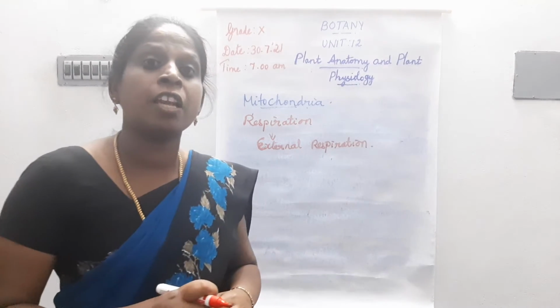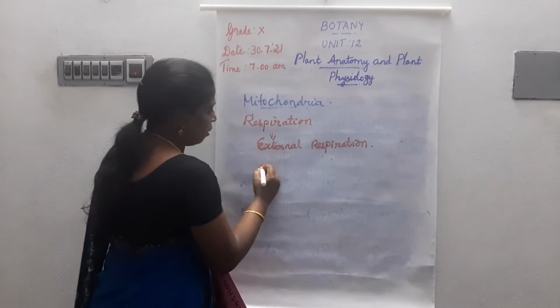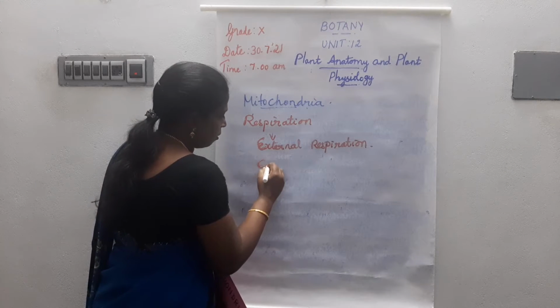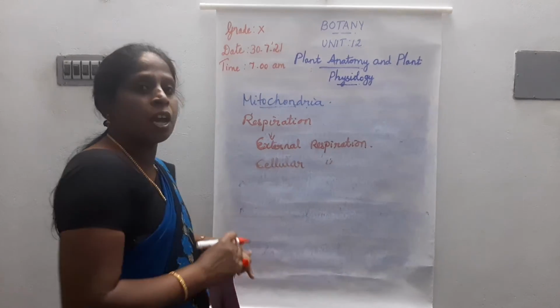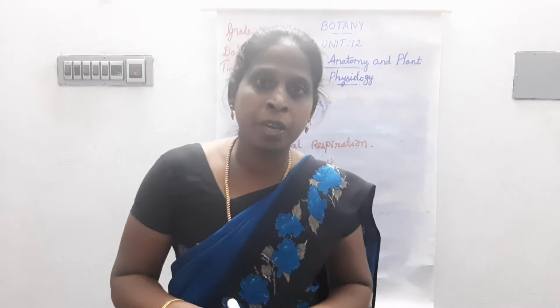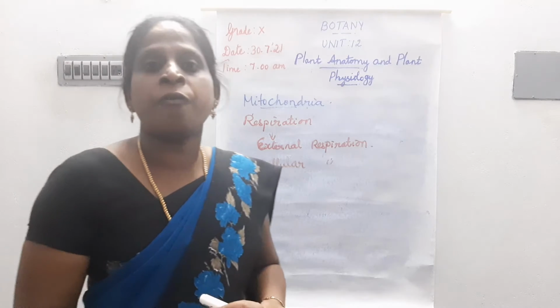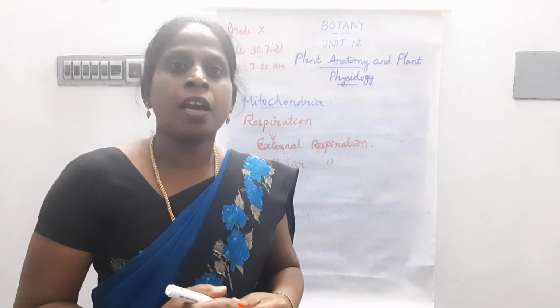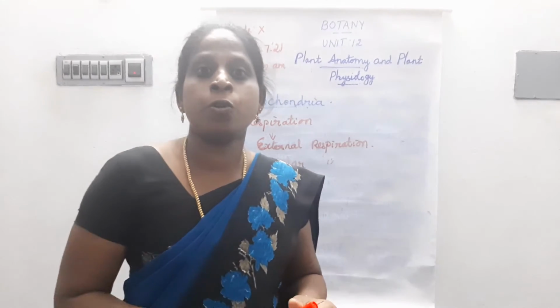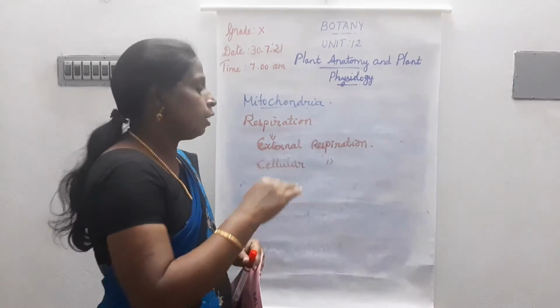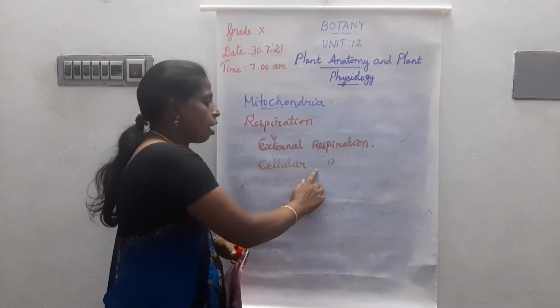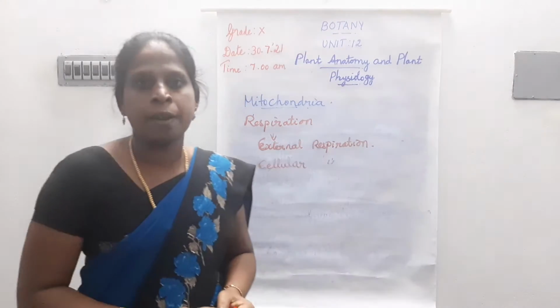It is called cellular respiration. What does cellular respiration mean? It is a biochemical process. Here the food materials are completely oxidized and produce a large amount of energy, carbon dioxide and water. It takes place in the cell. This is called cellular respiration.